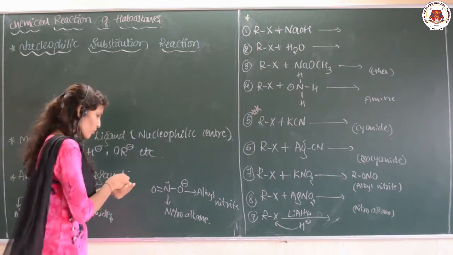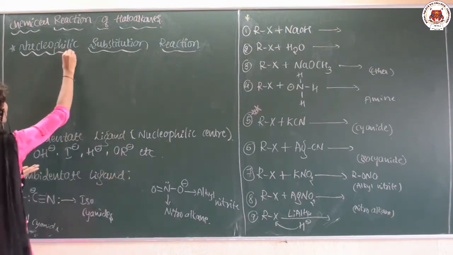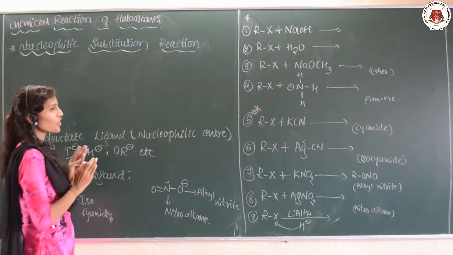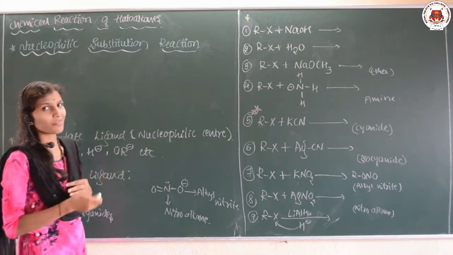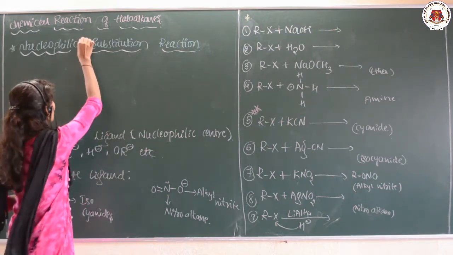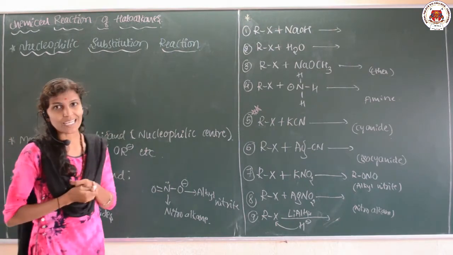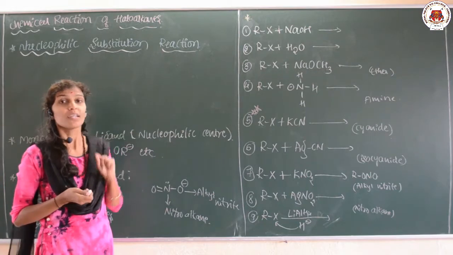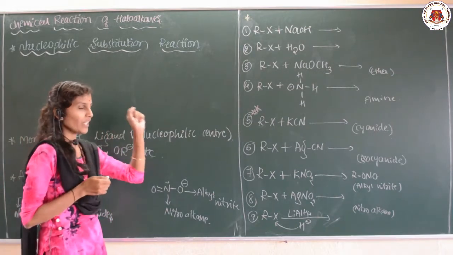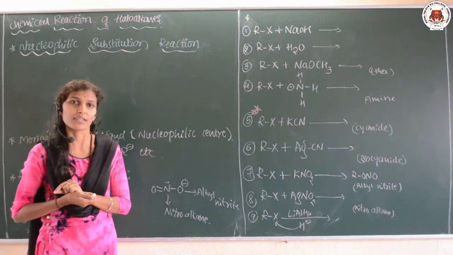Okay. As I am talking about nucleophilic substitution reaction, substitution means we are going to substitute. Then what are we going to substitute here? The nucleophile is substituted here, that is why the name itself indicates nucleophilic substitution reaction.